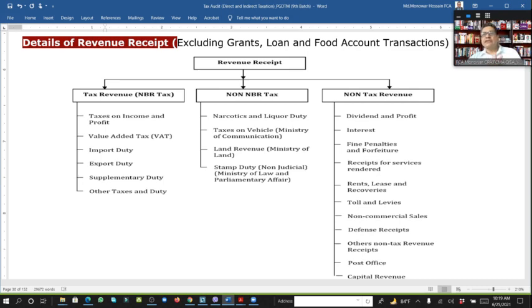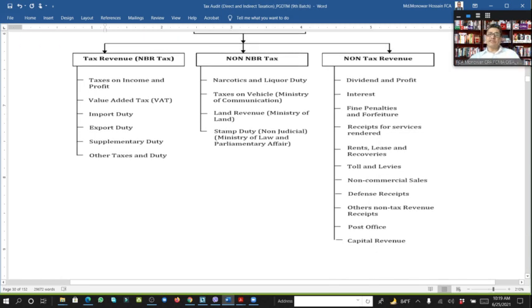Another non-tax revenue is, for example, dividend, profit, and interest. If you keep your money in the bank, every year they deduct 10% AIT on your interest. So that amounts to a huge amount.